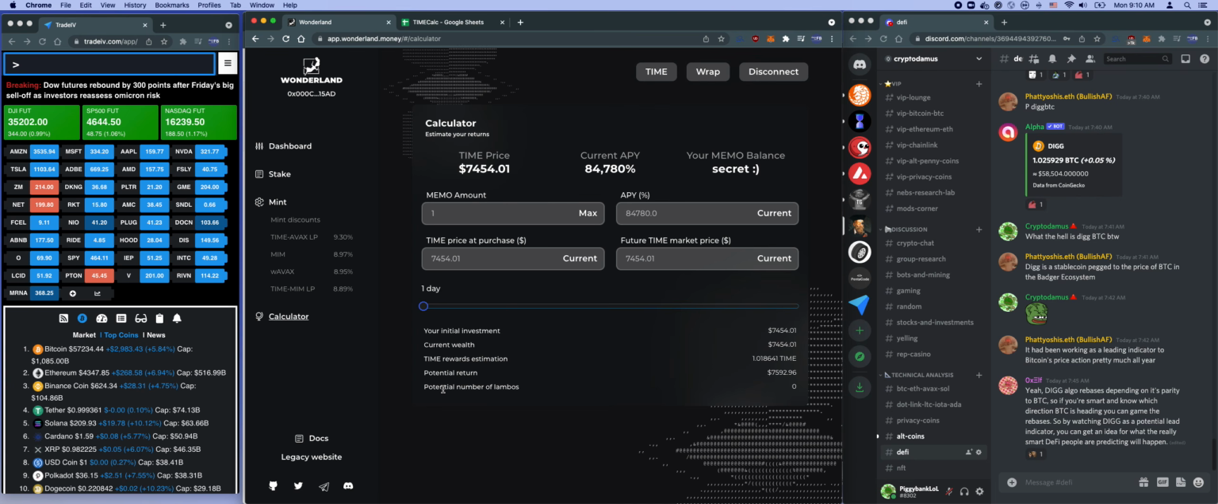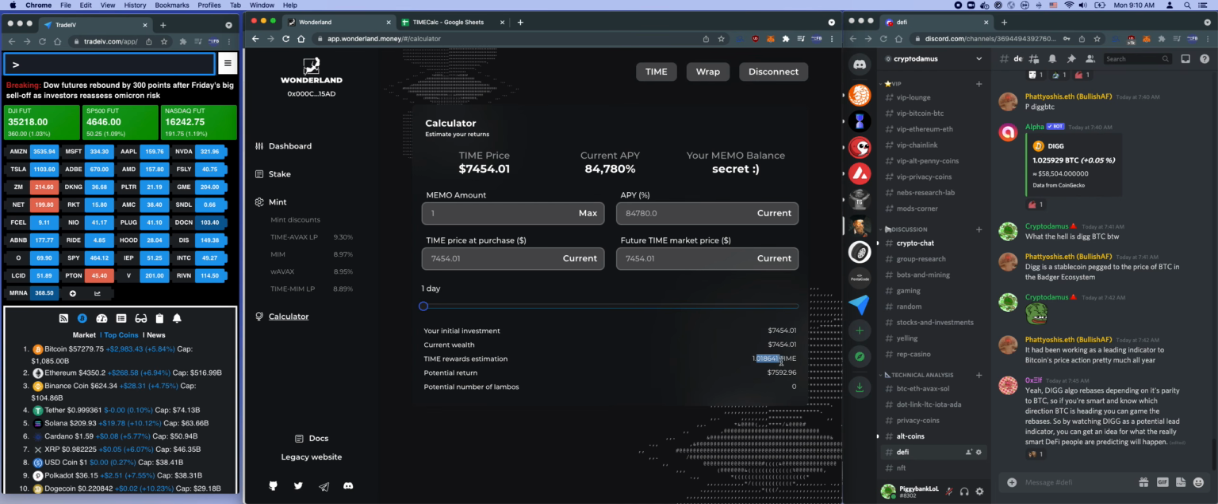Now here are a couple of factors. One is your initial investment. Two is your current wealth, so this will change as the time slides over. And here's the reward in Time estimation. So instead of dollars in return, now you get Time in return. Let's look at 1 day. If I buy this and then 1 day passes, everything stays the same, the APY stays the same, and the price of Time stays the same, you will get 0.01864 in Time back in your account. This is the reward ratio, which is about 2% right now.